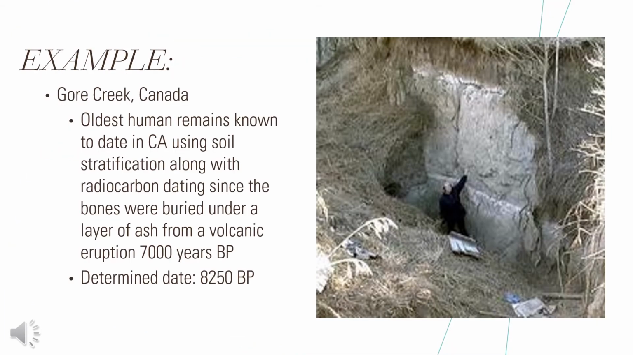An example of stratigraphic dating would be the Gore Creek site in Canada, which has the oldest human remains known to date in Canada and was found using soil stratification along with radiocarbon dating, since the bones were buried under a layer of ash from a volcanic eruption 7,000 years ago, 7,000 BP, and so their determined date was 8250 BP.